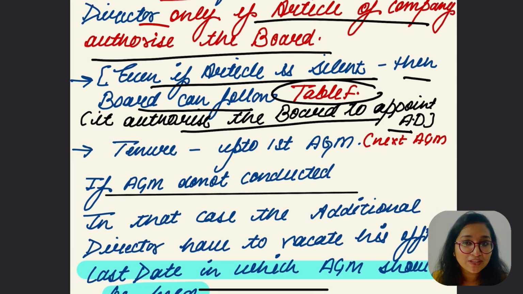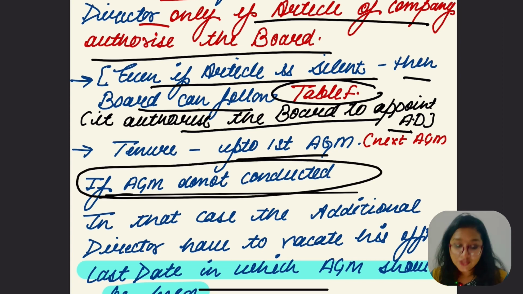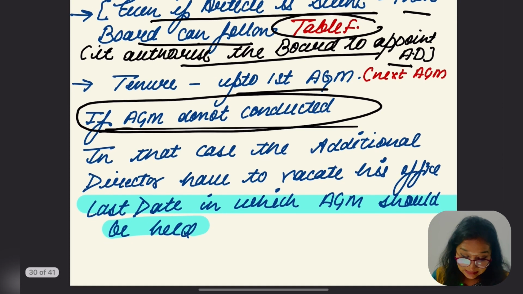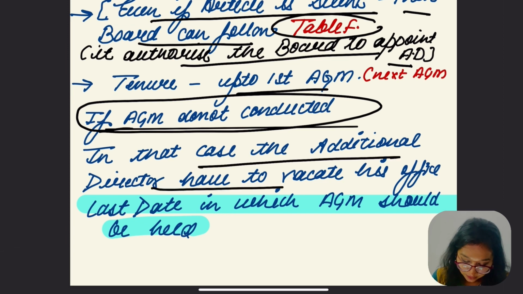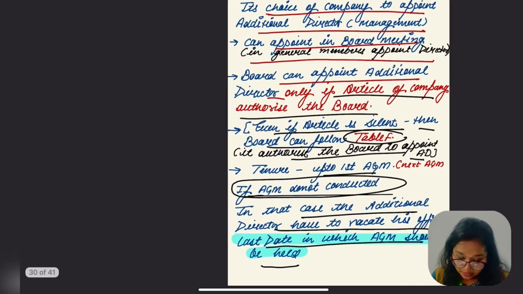So what is the tenure of additional director? Tenure is up to the first AGM, which means the next AGM. And if the AGM is not conducted, in that case the additional director has to vacate his office on the last date on which the AGM should have been held. There is one more point.